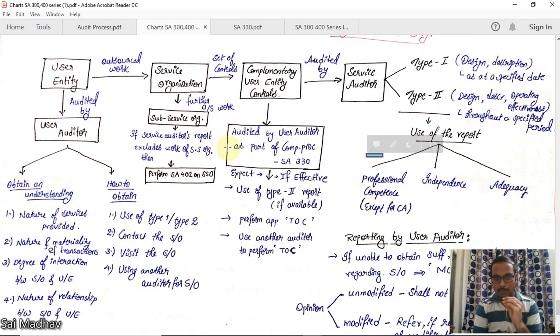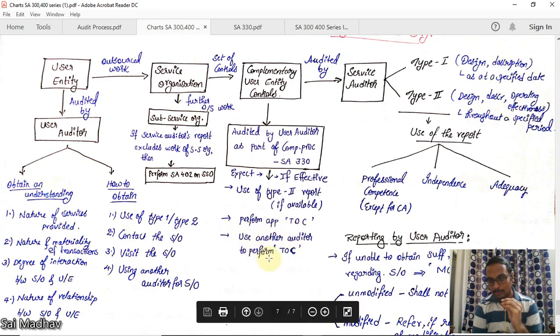Okay. Now, the controls of service organization, they are audited by user auditor as a part of compliance procedure. We can also apply SA 330 on the service organization if effective. If we are expecting them to be effective, use of type 2 report if available, because type 2 is more comprehensive. We should use them. Perform appropriate test of controls. We can perform test of controls on them. Use another auditor to perform test of controls. Okay, we can appoint another auditor to perform test of controls.